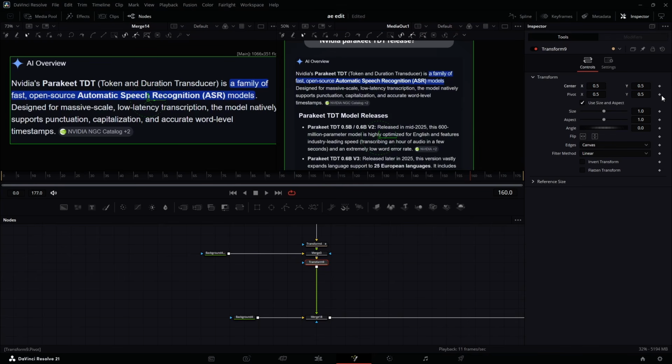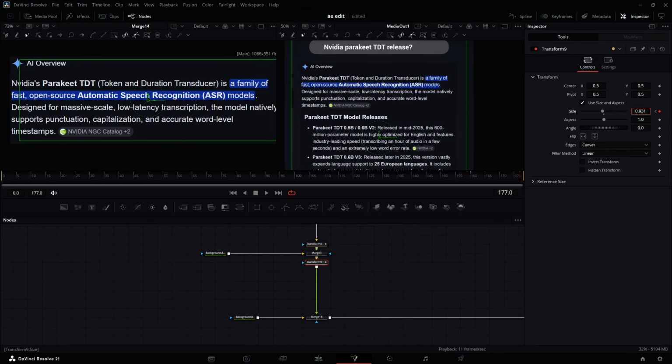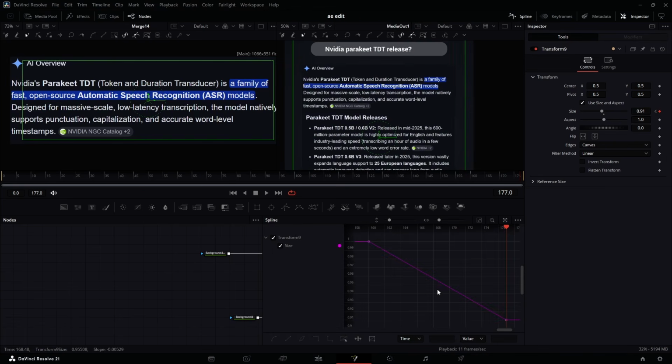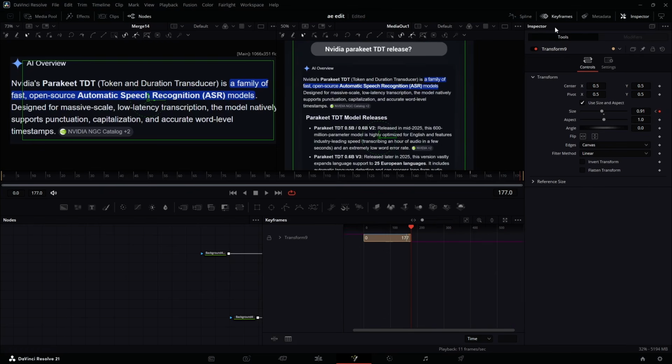You can either move it out or you keyframe the zoom, it depends on you. So let's keyframe the size and come to the last one here, and let's zoom out like this. Yes, I think this one is okay. Let's select all, Control A, S, and I'm going to do something like this so that I start slow and end fast. Now I'm going to go to this one, make sure I open this up.